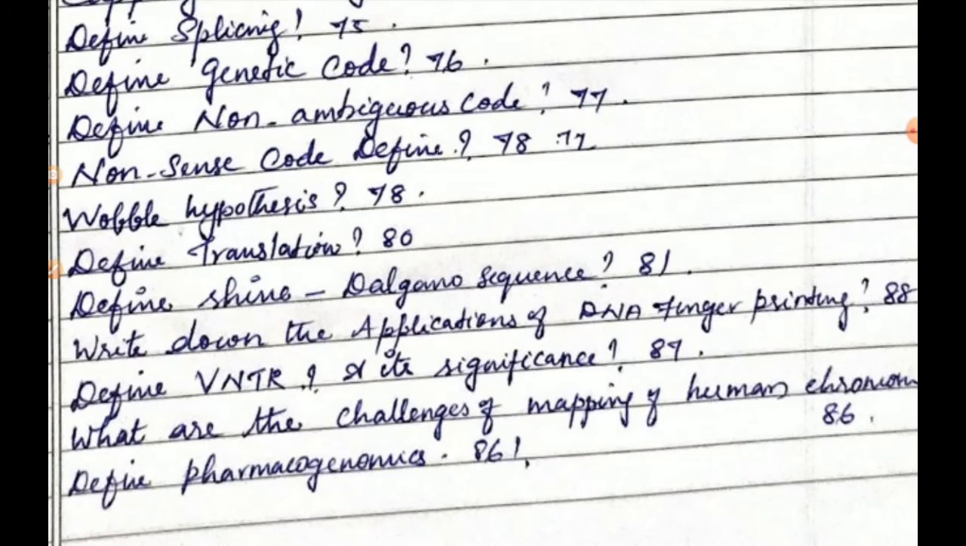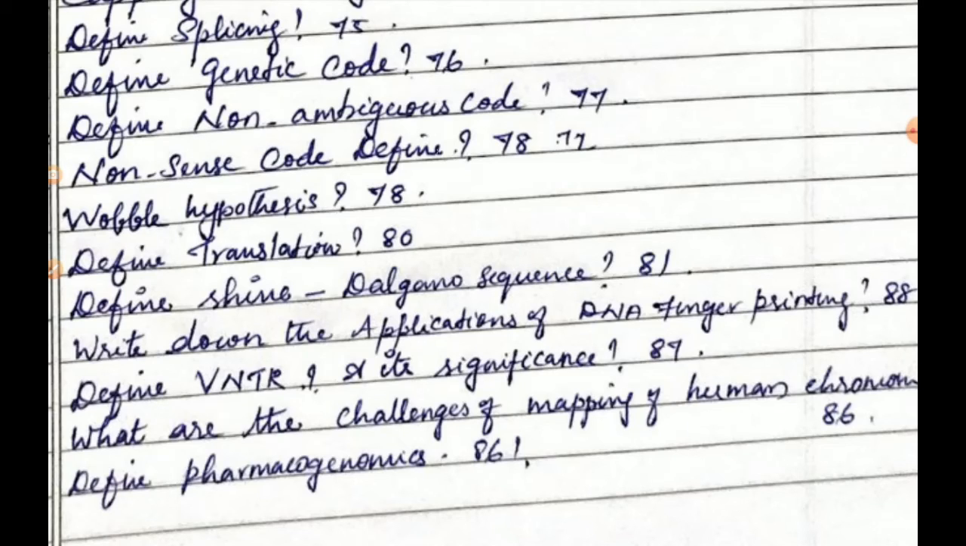The next is, write down the applications of DNA fingerprinting. Page number 88. Students, take page number 88. Applications of DNA fingerprinting: forensic analysis, pedigree analysis, conservation of wildlife and anthropological studies.